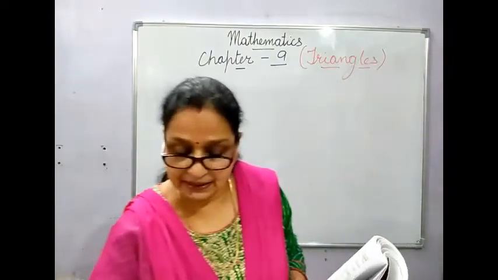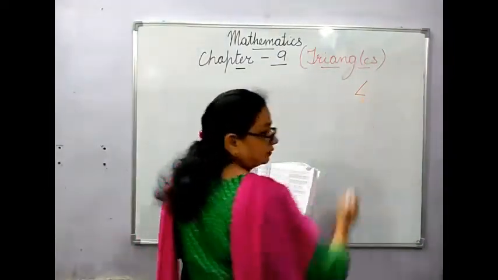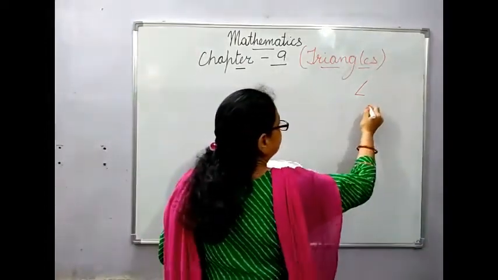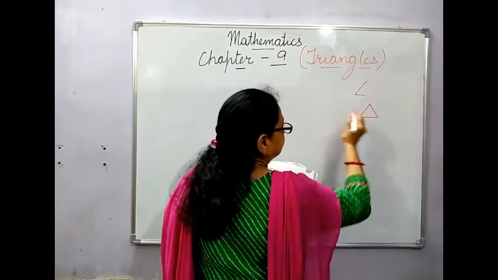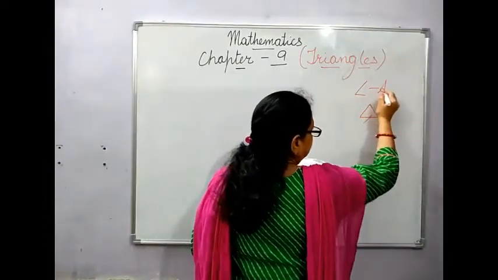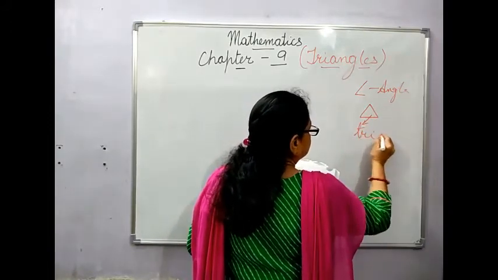Like an angle, for which we have used a symbol, similarly for the triangle we are using a symbol like this. This is for angle, and this is for triangle.